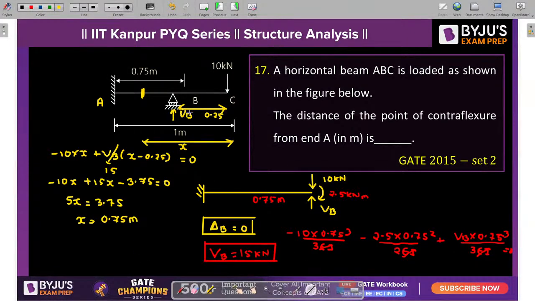So tell me guys, if this distance, which is 0.75 from the C point, is the location where the bending moment is trying to change its sign, or it is 0, so tell me what is the distance from point A? It is 0.25, and that is your answer.